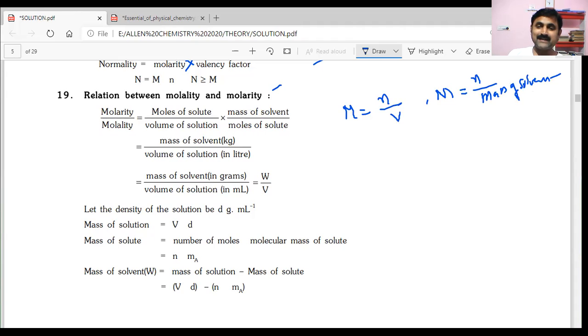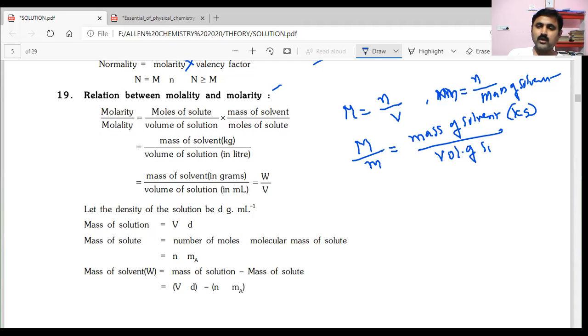So when you divide these things, molarity capital M by molality small m, you will get mass of solvent, which you express in kilograms, divided by volume of solution, which you express in liters.